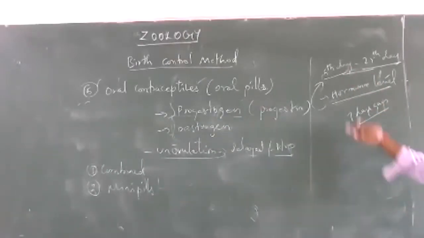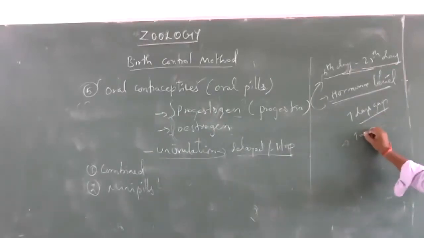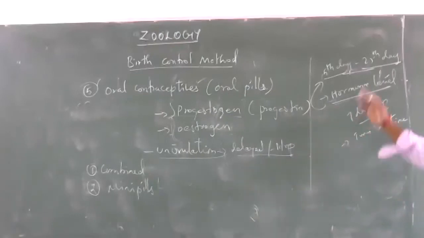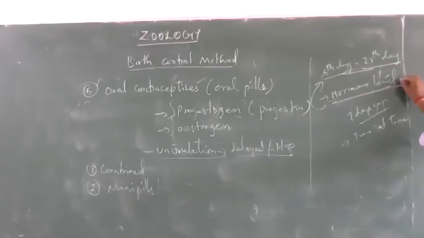Sometimes we miss a pill. If we miss a pill on any day, when we remember, we can take two at a time, because the pills help maintain the hormone level in our body for contraception.